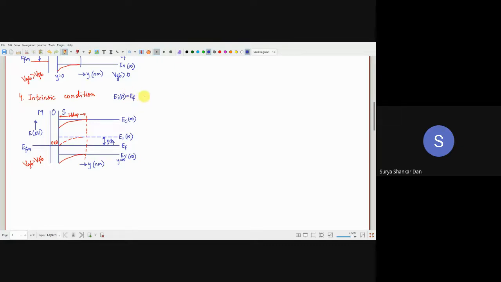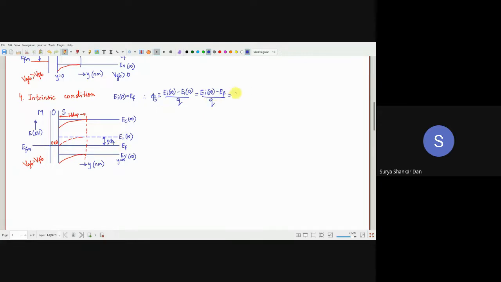So, therefore, what is the expression for surface potential? By definition, it is EI infinity minus what will it be? EI0. That was the definition, right? Now, EI infinity is the same as where it was. EI0 is now aligned with EF. So, EI infinity minus EF by Q. What is this?